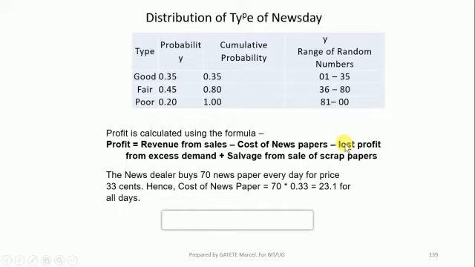This is also a lost profit. Why? Because if we had purchased those newspapers, we should have had the profit, but we don't have it. As we don't have them, we have to include the profit which we should have received if we had those newspapers. So this will be called the lost profit from excess demand.